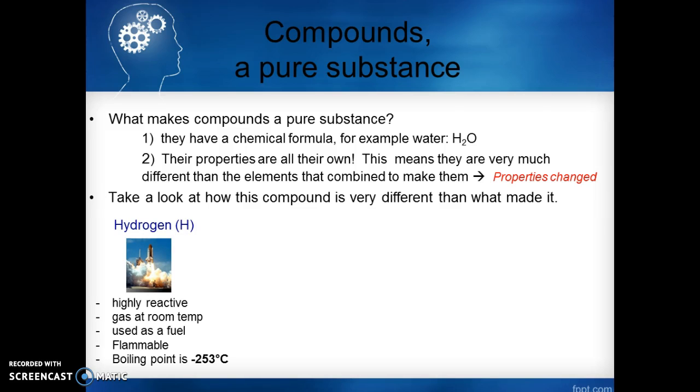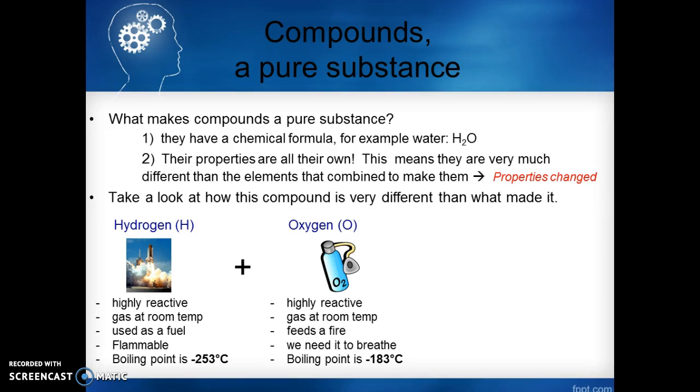So we have hydrogen, which is a highly reactive element. It's a gas at room temperature. We use it for a fuel. It's flammable. It has a boiling point of negative 253 degrees Celsius. Okay, now we got oxygen. Again, a highly reactive gas at room temperature. Oxygen feeds fires. Humans and animals, we need it to breathe. And it has a boiling point of negative 183 degrees Celsius.